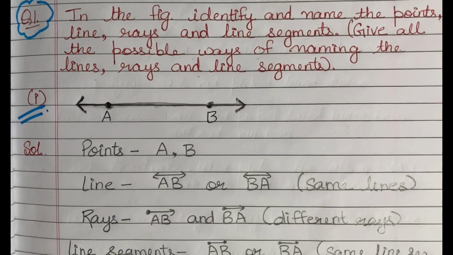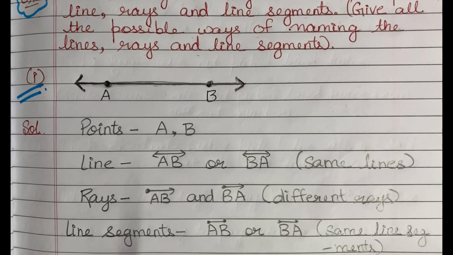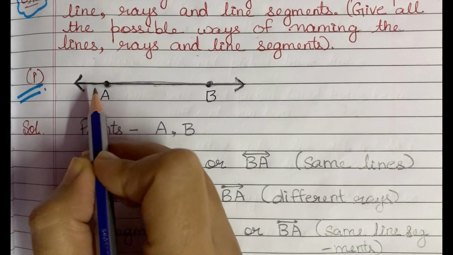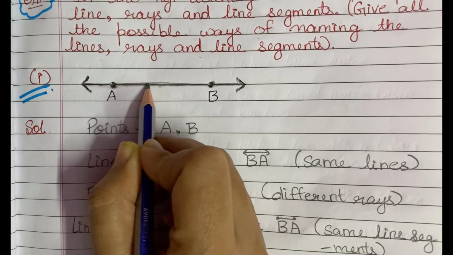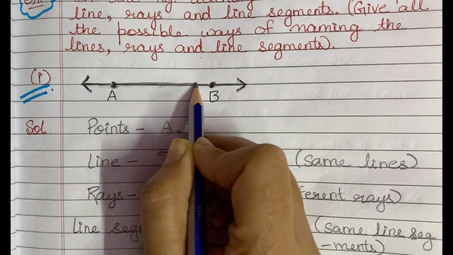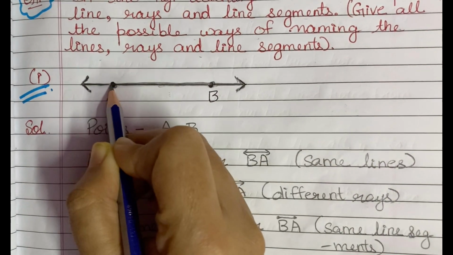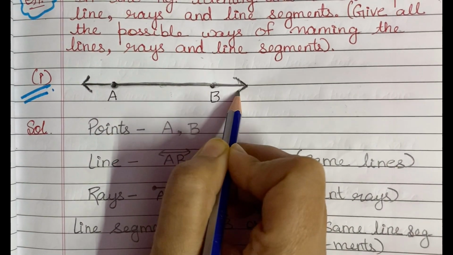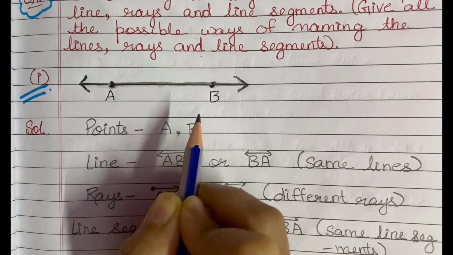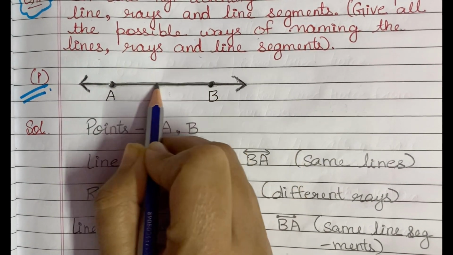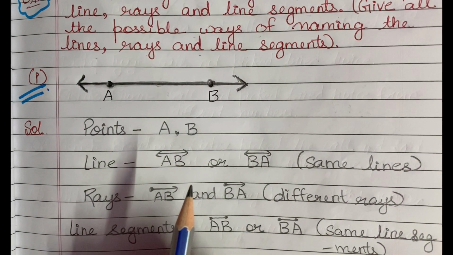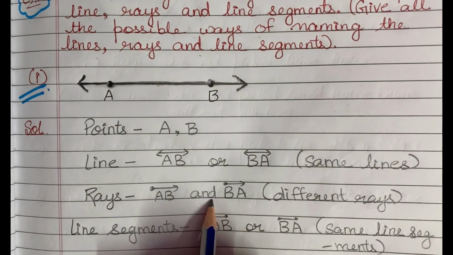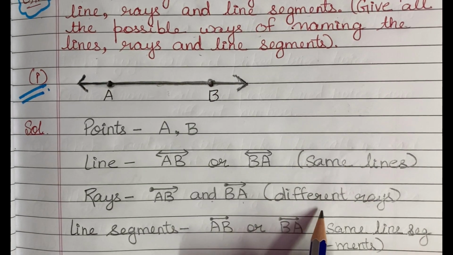Next you have to tell the name of the rays. Here the first ray is starting from A and extending towards B. So the first ray is AB and the second ray is BA, and its starting point is B. Both are different rays.